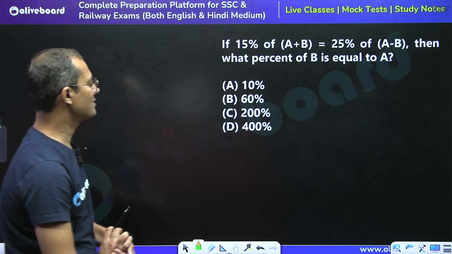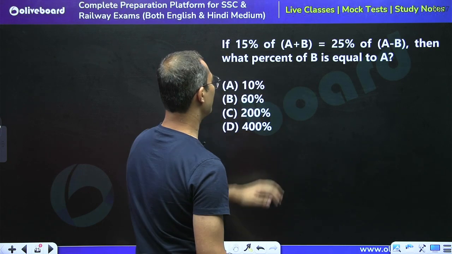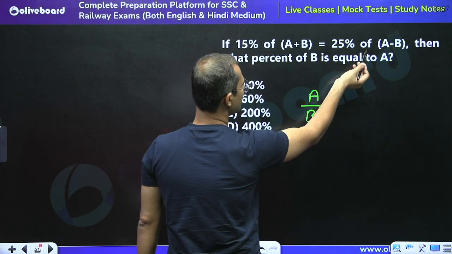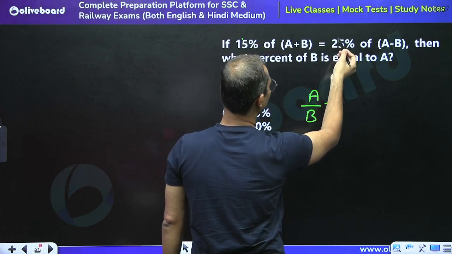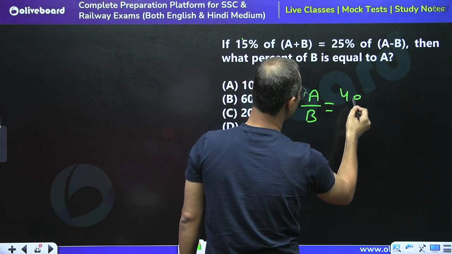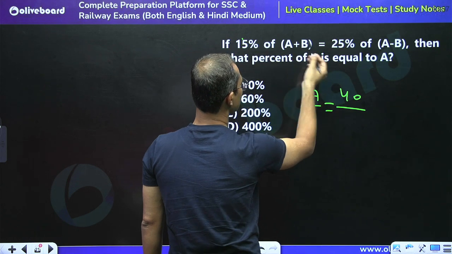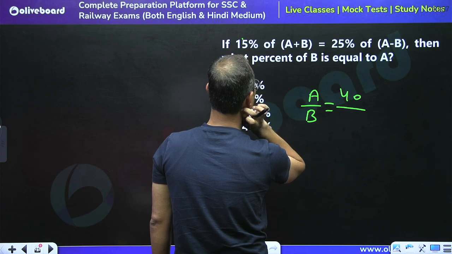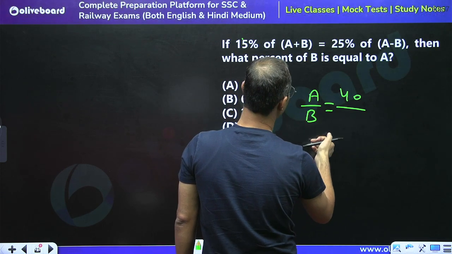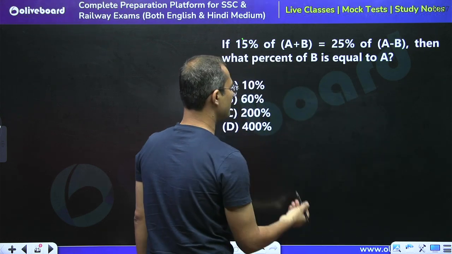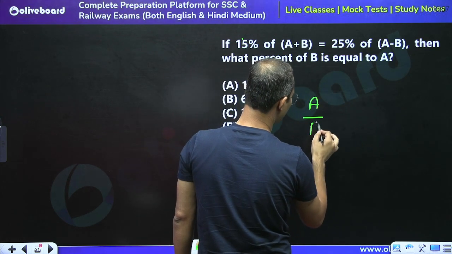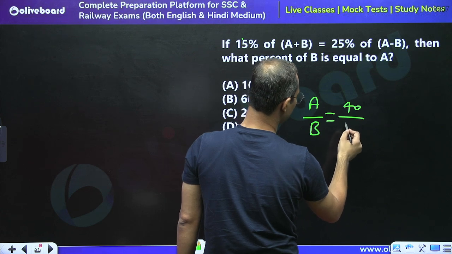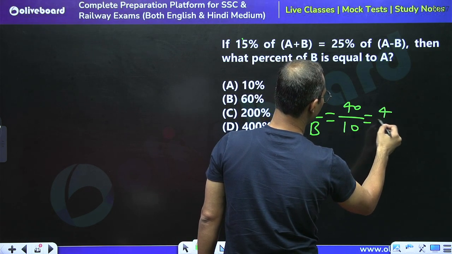So tell me what is the answer for this question. Directly we can say A upon B, right? A is positive on both sides, so we can say that 15 plus 25 is equal to 40. And what is the difference? The difference is 10. So the ratio is 4 upon 1, right?